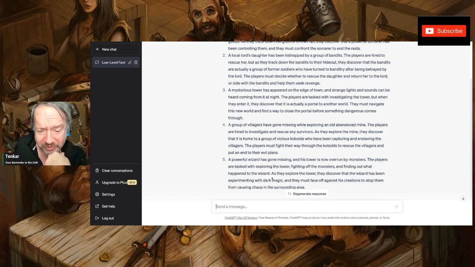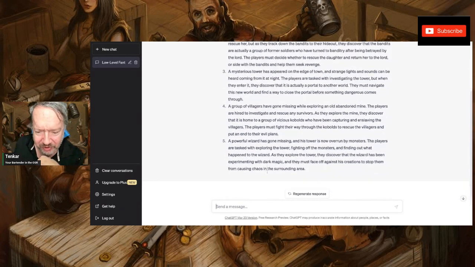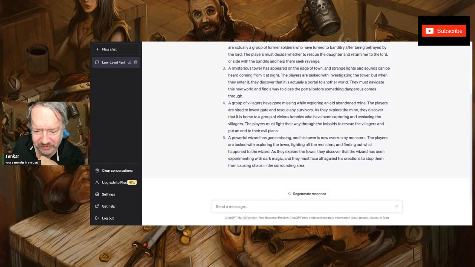A powerful wizard has gone missing and his tower is now overrun by monsters. The players are tasked with exploring the tower, fighting off the monsters, and finding out what happened to the wizard. As they explore the tower, they discover the wizard has been experimenting with dark magic, and they must face off against his creations to stop them from causing chaos in the surrounding area.